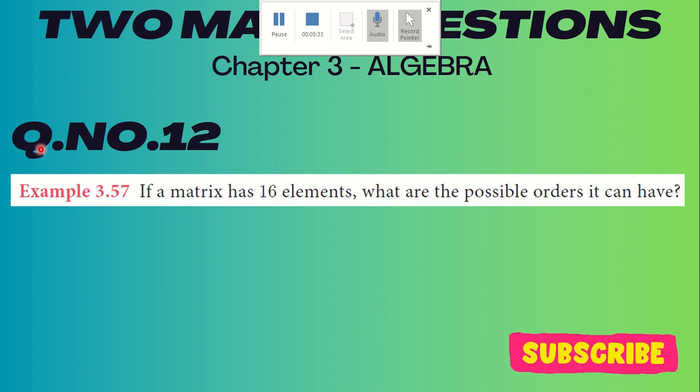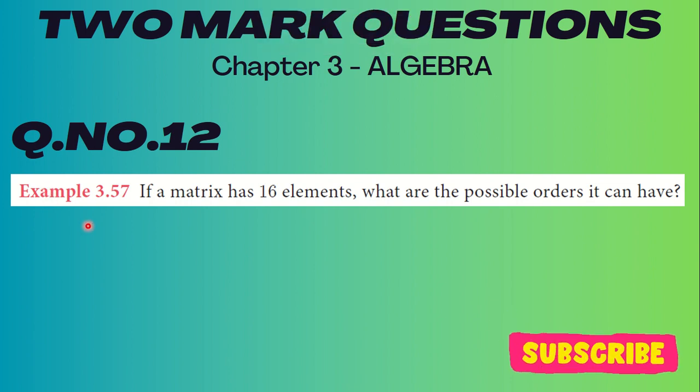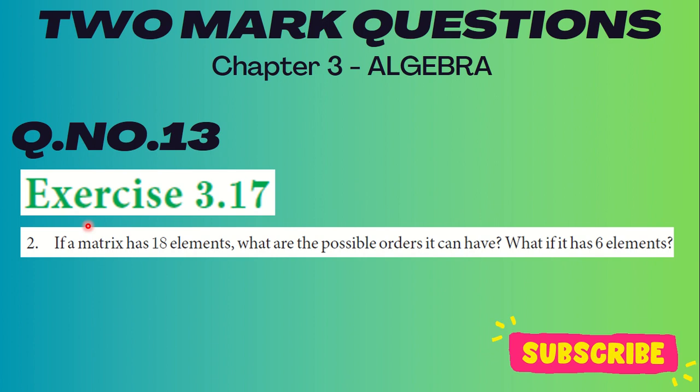Let's go to the next one. Exercise 3.57: if a matrix has 16 elements, what are the possible orders it can have? So I'll repeat example 3.57: if a matrix has 16 elements, what are the possible orders it can have?